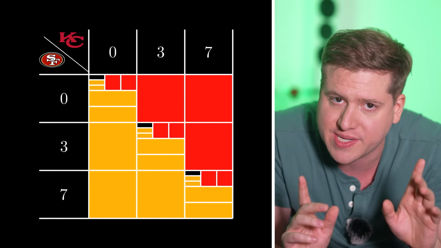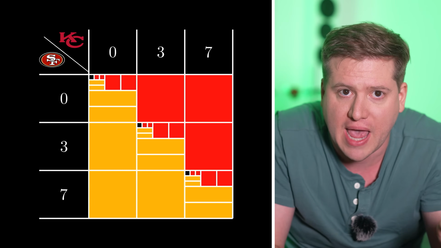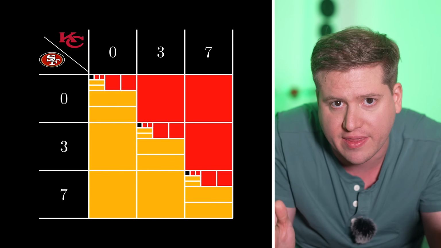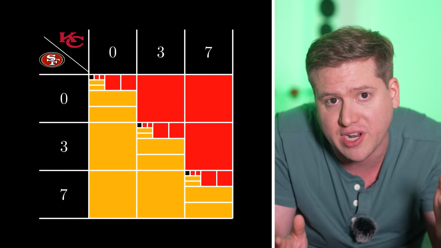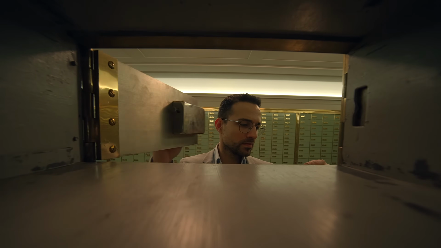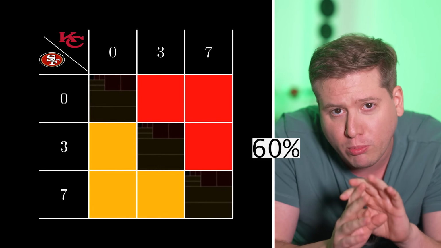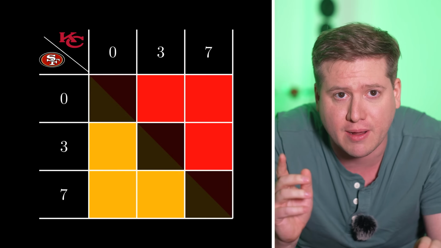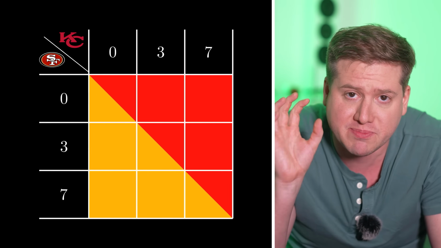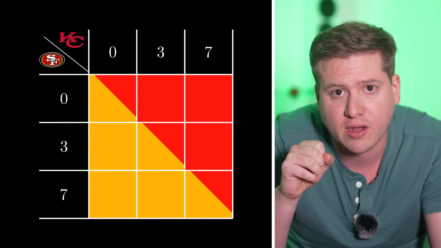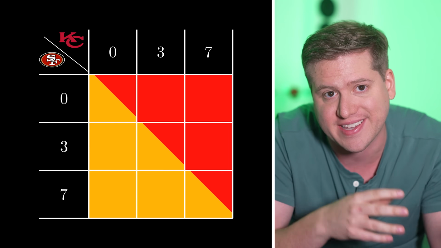But actually, we can simplify things a bit. After the first 2 possessions, it's sudden death. It's just like the old overtime rules, the ones we just talked about. And we know the first team typically wins those games with 60% probability. So instead of thinking about that whole branching structure, we can just plug that number in, coloring these cells 60% gold and 40% red to represent the likely outcomes in this case.